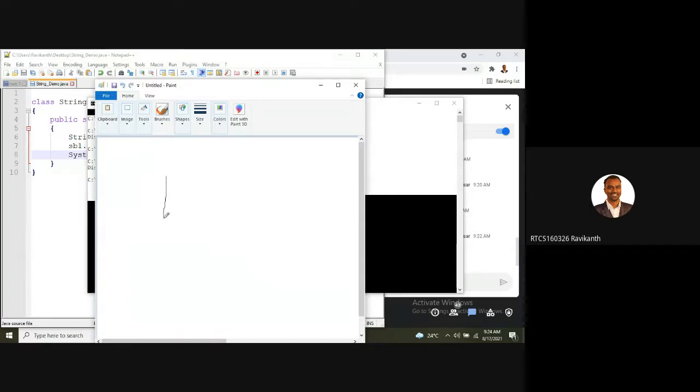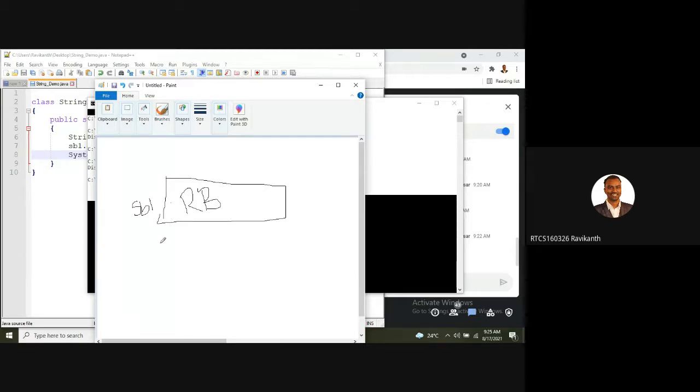So here again, the SB1 object memory got created. Initially it was RGUKT, then later when we say SB1 dot append, immediately that value has been replaced with the appended value, as it is a mutable type. Okay, it can be changed.